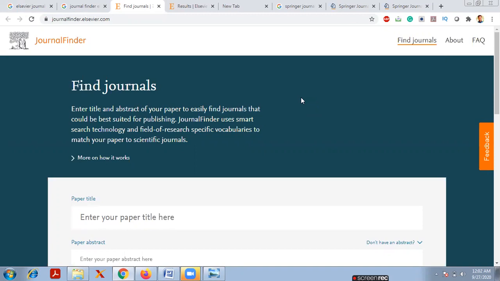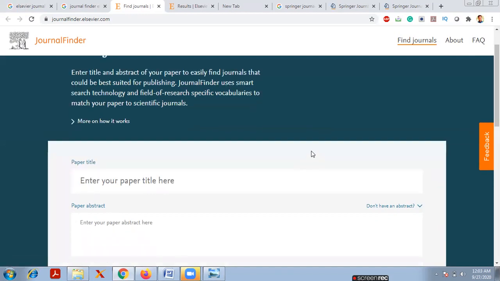This journal finder uses smart search technology and field of research specific vocabularies to match your paper to scientific journals. If you want to know more about how it works, please click on this one.